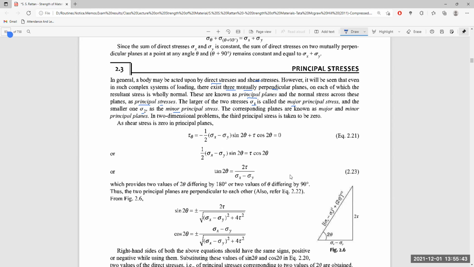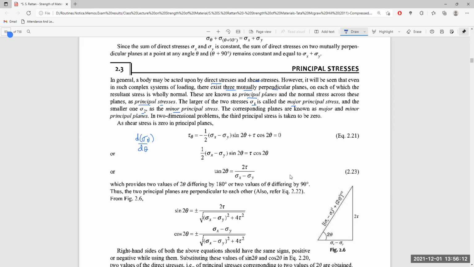Shear stress is 0 in the principal plane. We have proved that shear stress is equal to 0. Then we use the same equation by putting tau theta equal to 0 here, and we get tan 2 theta equals 2 tau divided by sigma x minus sigma y. This is also achievable if we differentiate sigma theta with respect to theta.